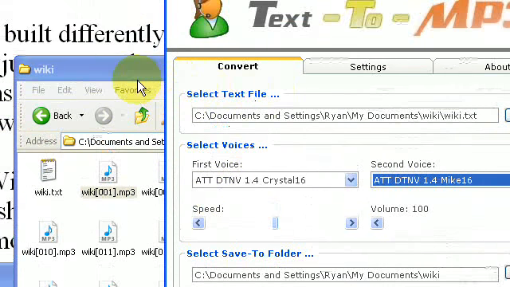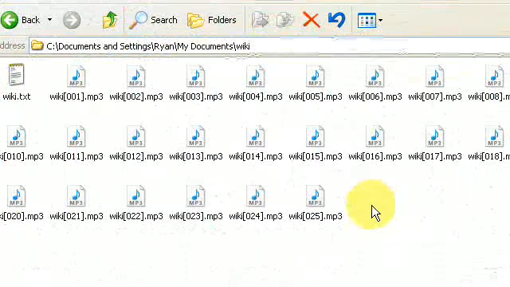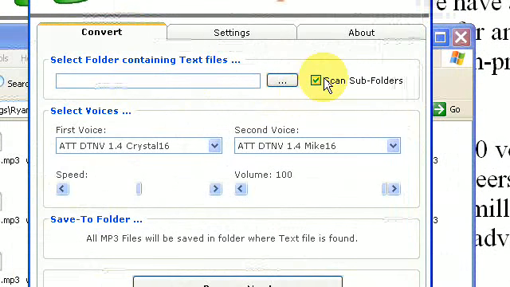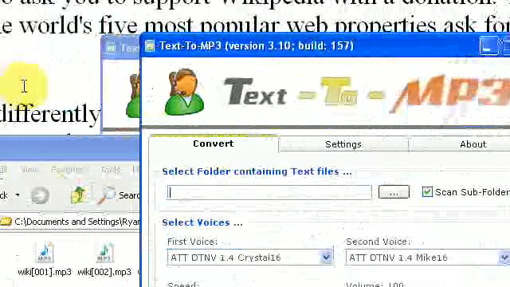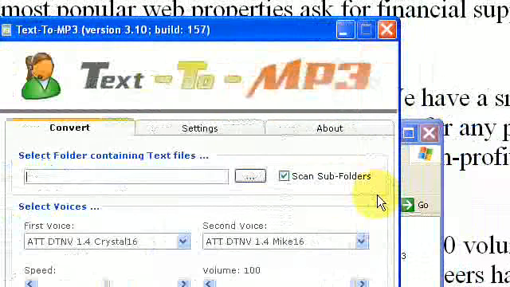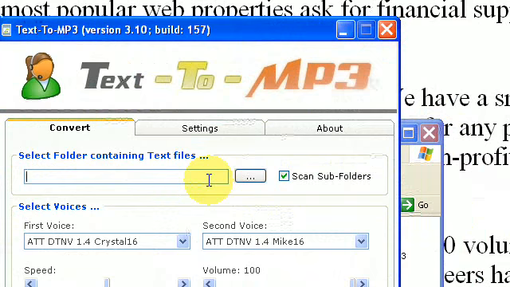I can't play it back. And as I said, the multiple version works the exact same way, except it can scan subfolders. It'll find every single text file in the folder that you put here, and it'll process each one in the exact same way that the individual version does, except not only one text file. So I hope that makes sense.